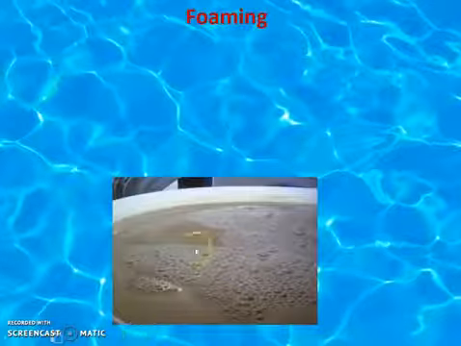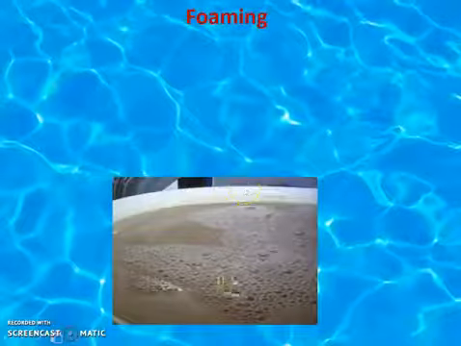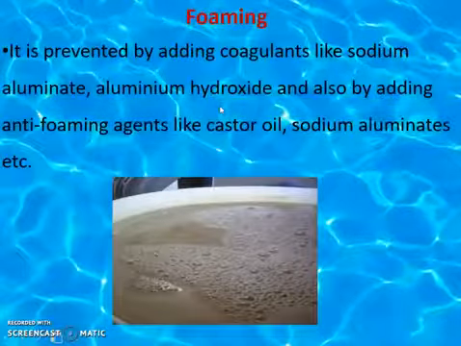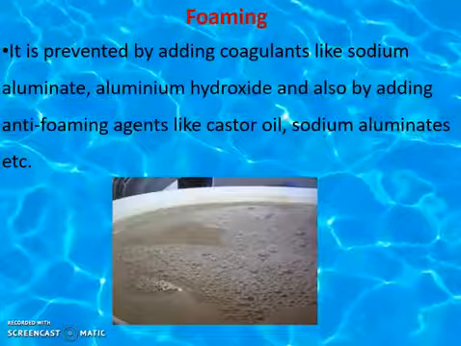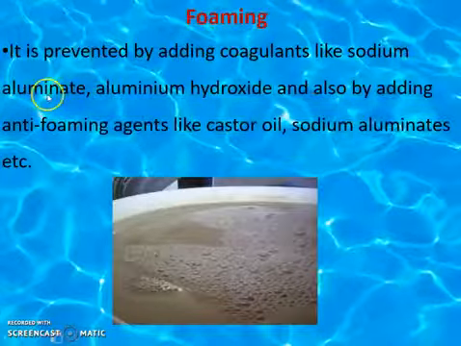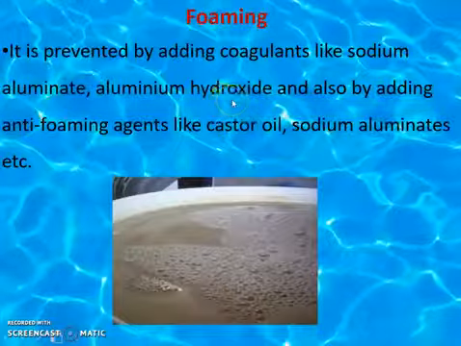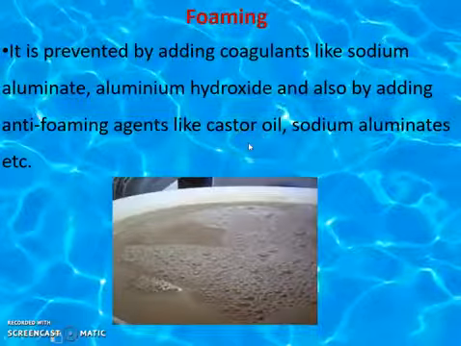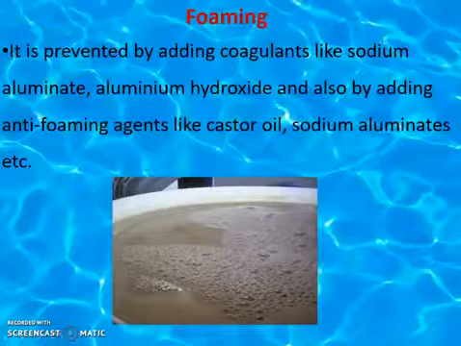So this is formation of foams. It is prevented by adding anti-foaming agents or coagulants like sodium aluminate, aluminum hydroxide, or anti-foaming agents like castor oil.